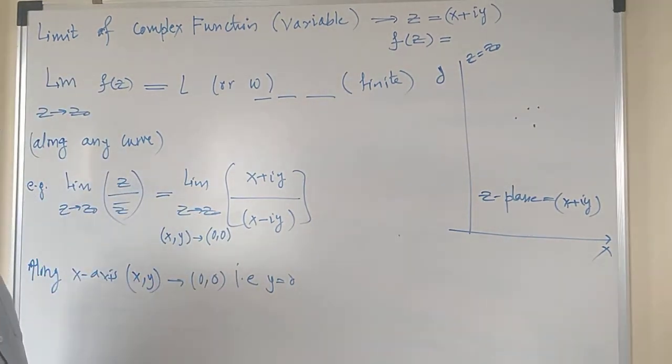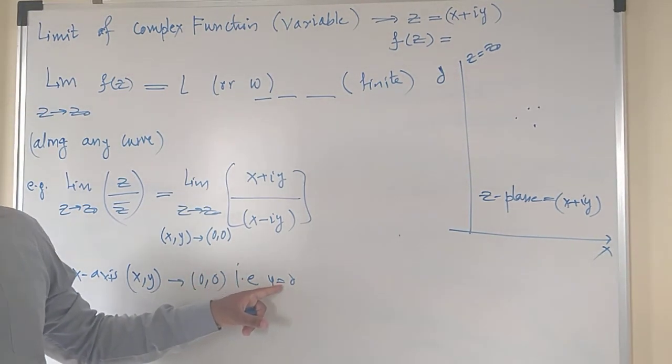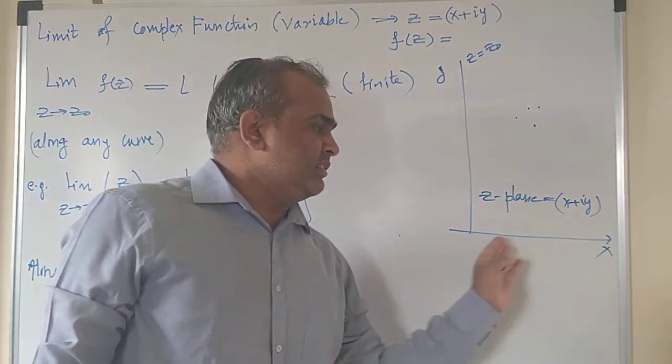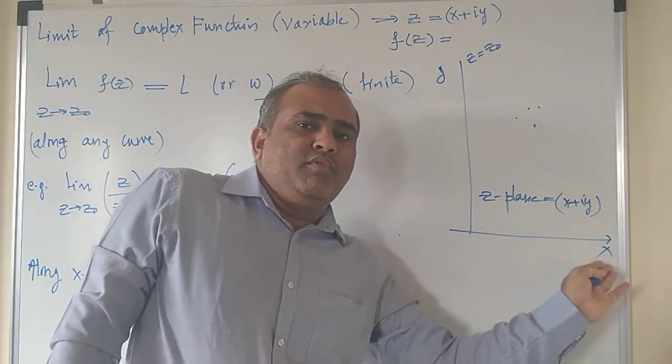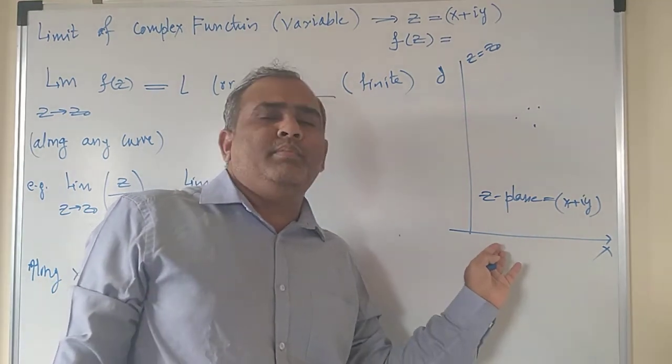Got it? At z equals 0, x is not 0 and y is equal to 0 along the x-axis, right? Because the value of x is varying, it is not approaching 0.